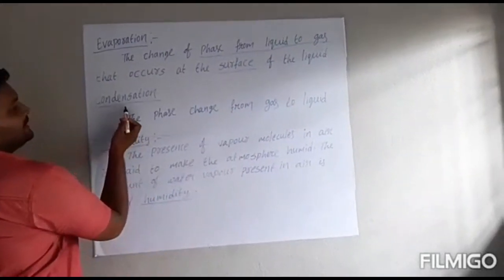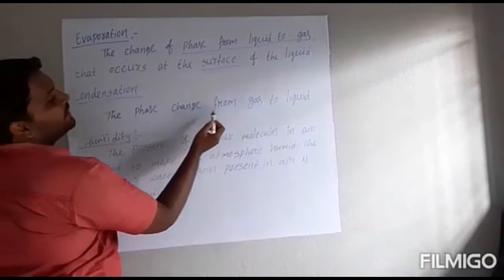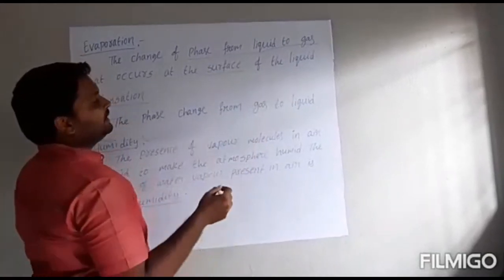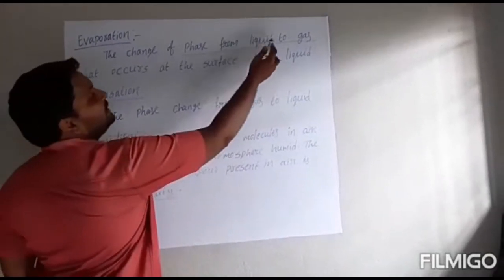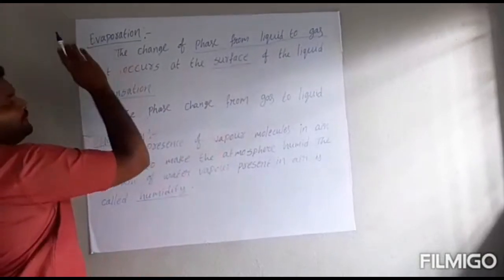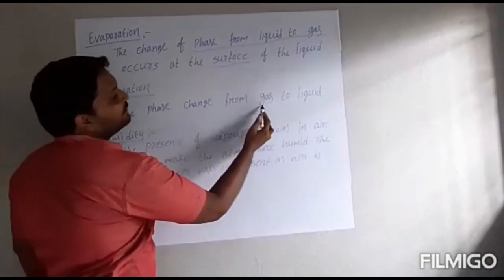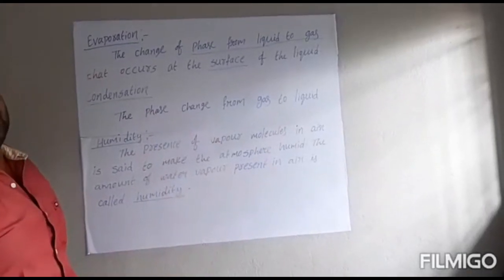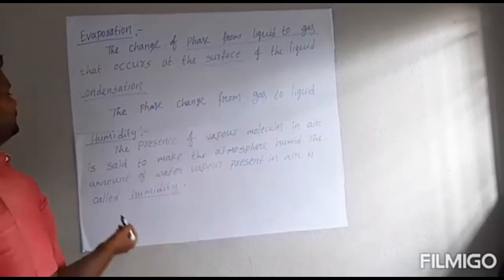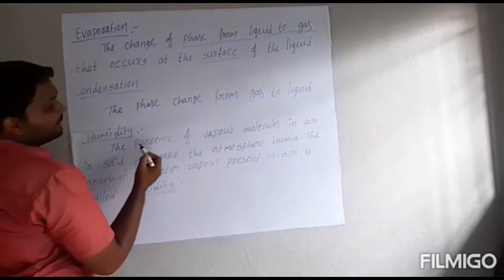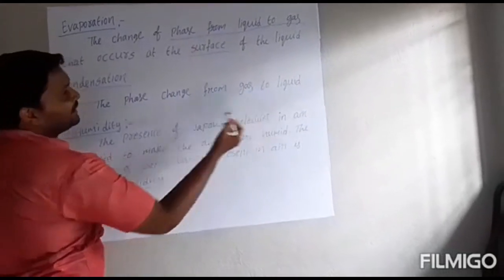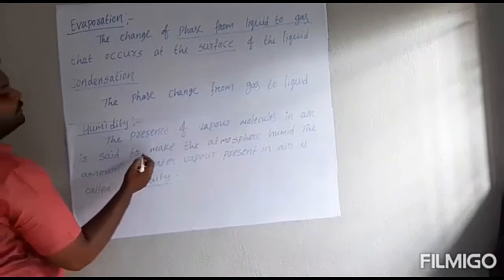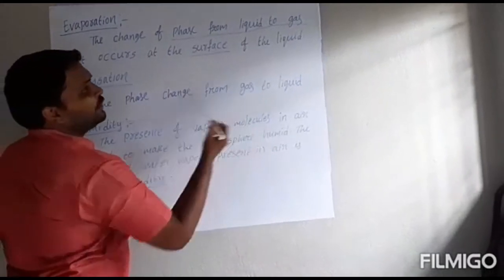Next, condensation: the phase change from gas to liquid. If it is liquid to gas, we say evaporation. If it is changing from gas to liquid, we say condensation. Next, humidity. The presence of vapor molecules in air is said to make the atmosphere humid.